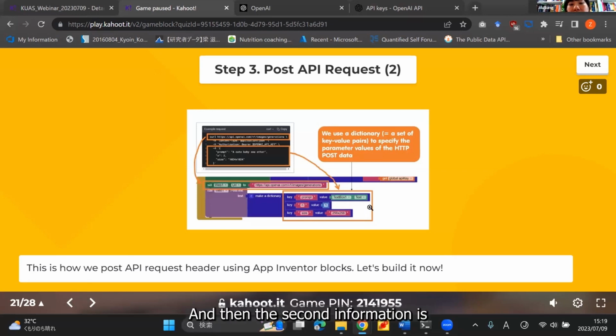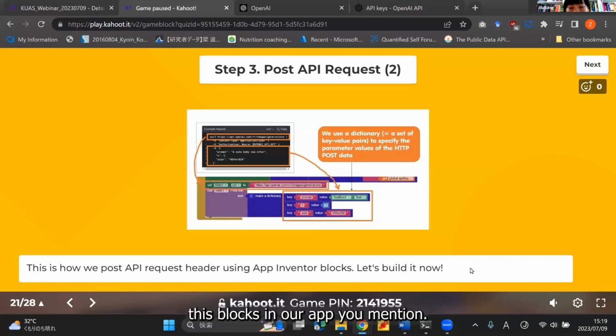And then the second information is how many images you want to generate. And in many cases, we just set it to 1. And then the last information you need to tell the server is the size of the image. And in our case, you can either set it to 256. Sometimes I set it to 1024.